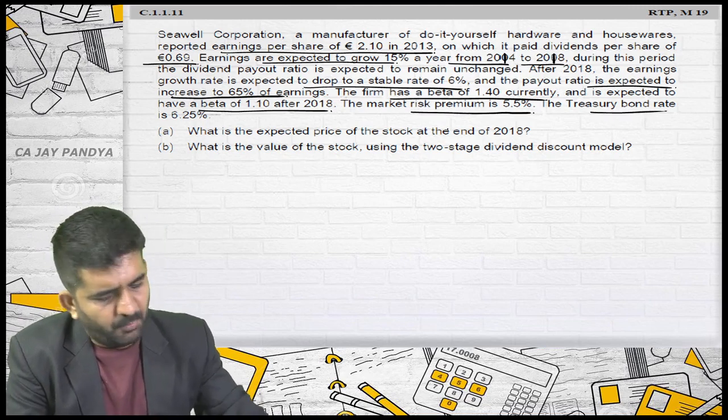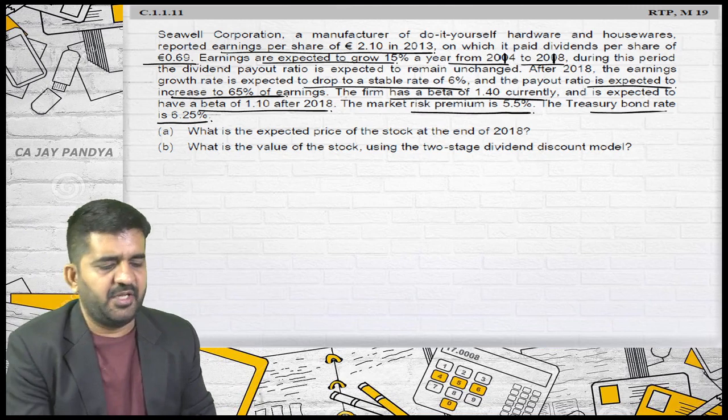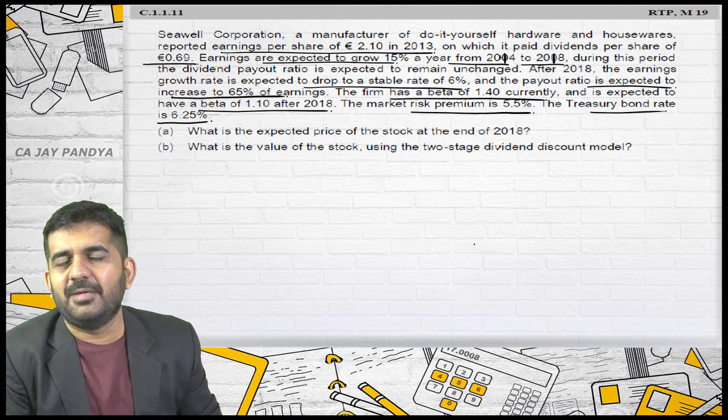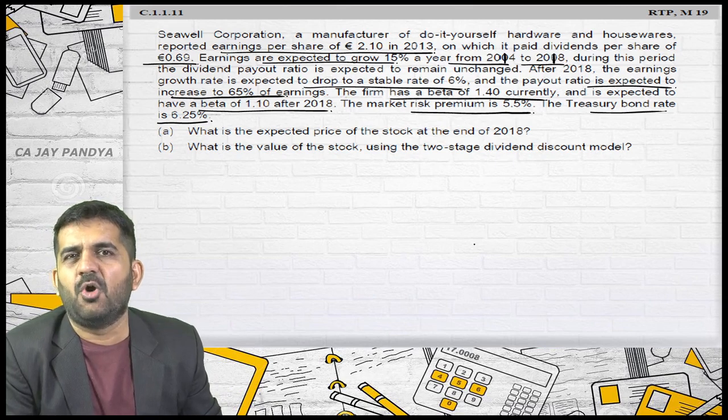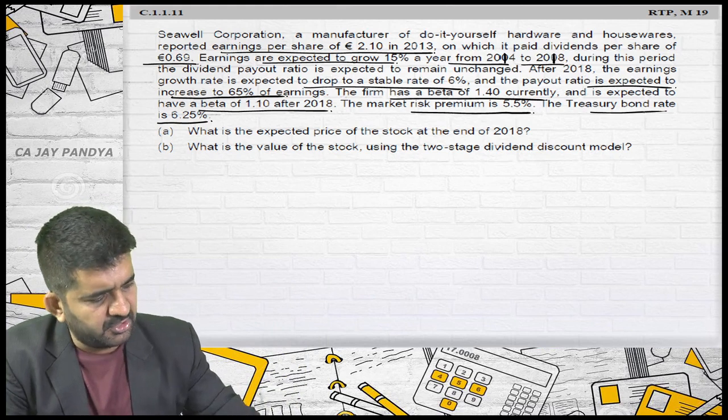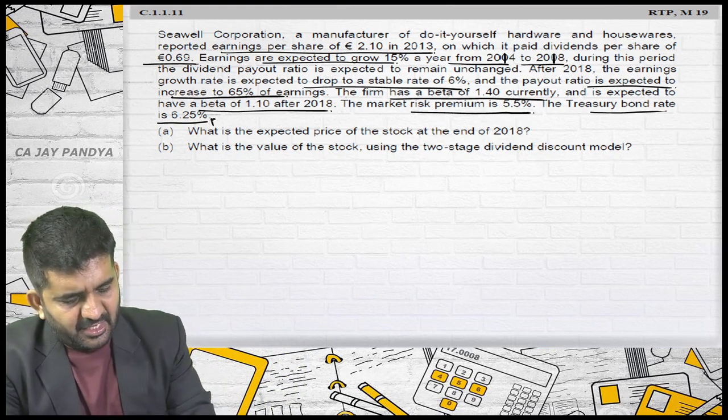The treasury bond rate is 6.25%. As these are in euros, the treasury bond rate is the government bond rate of that European country. So I can take it as RF.